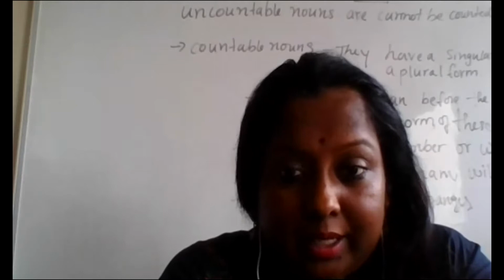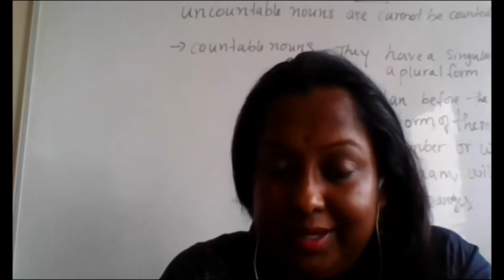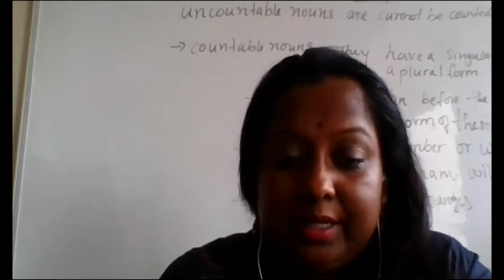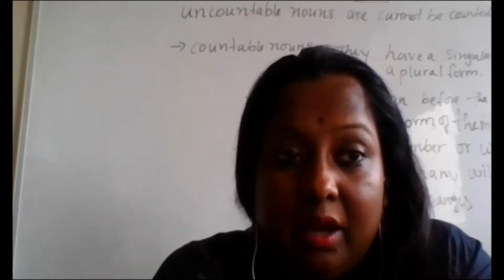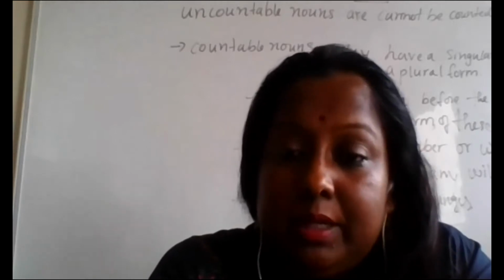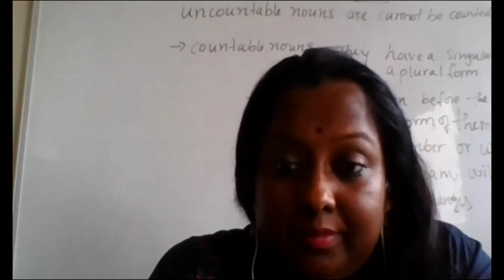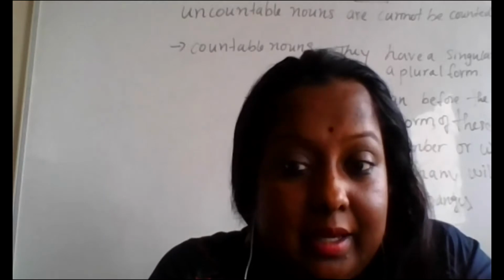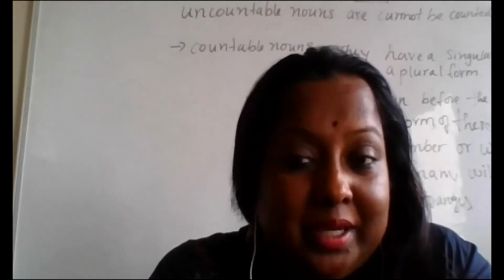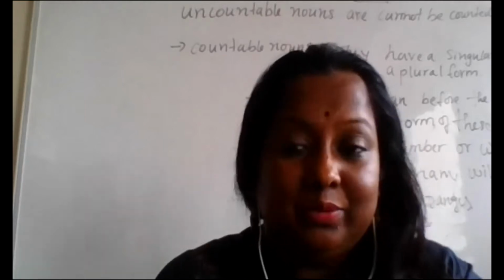We all know what a noun is, right? So now, what is a countable noun? First, let us understand what a countable noun is. A countable noun is counted. We are able to count the nouns in countable nouns.